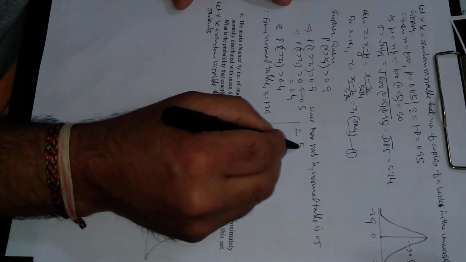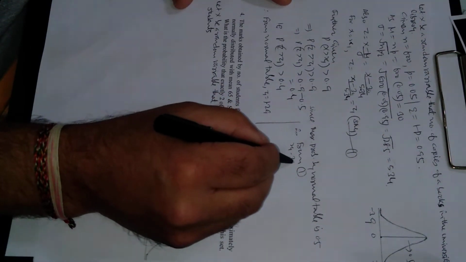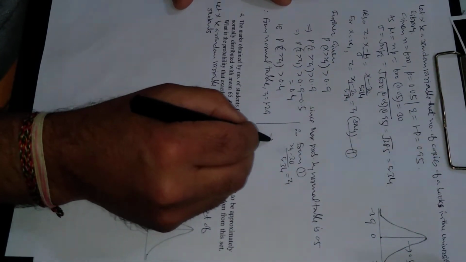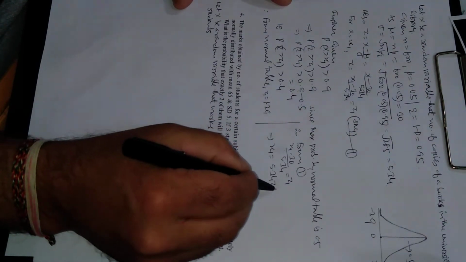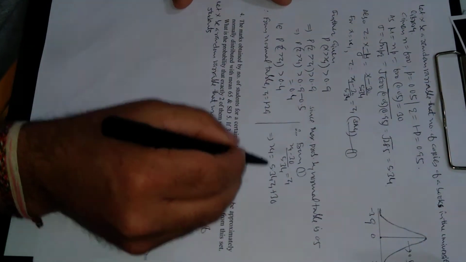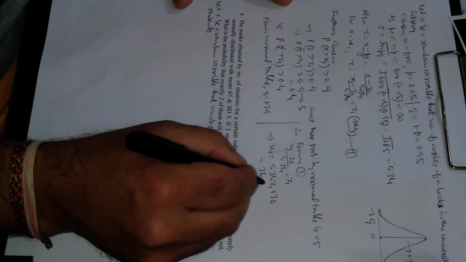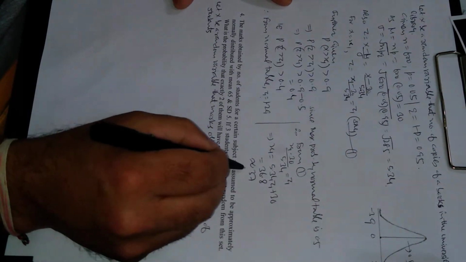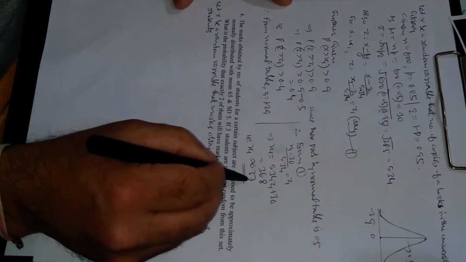Therefore, (x1 minus 30) upon 5.34 will be equal to z1. This implies x1 will be 5.34 times z1 plus 30. Substitute the value of z1 from here, and this will come out to be 36.8, which is approximately equal to 37. So x1 is approximately equal to 37.